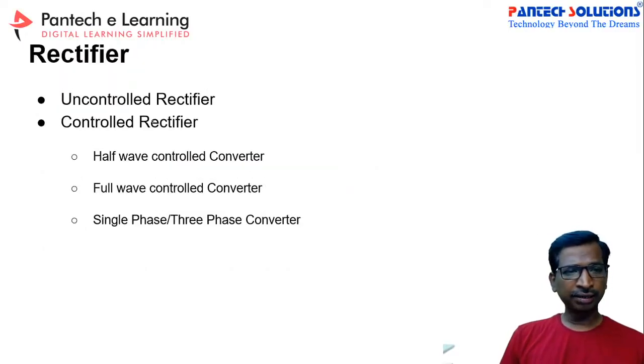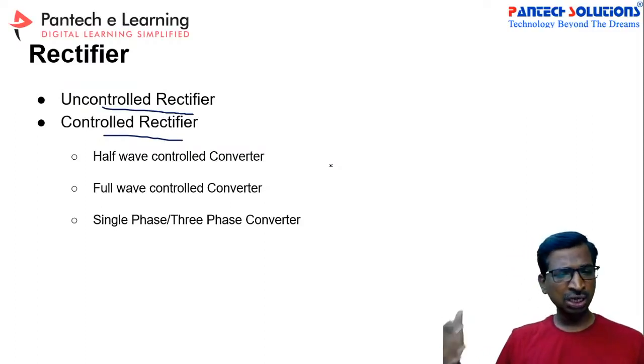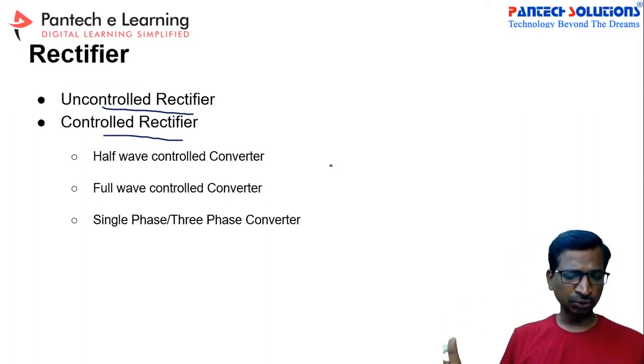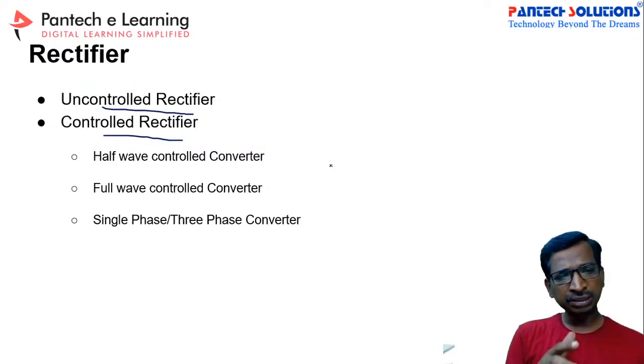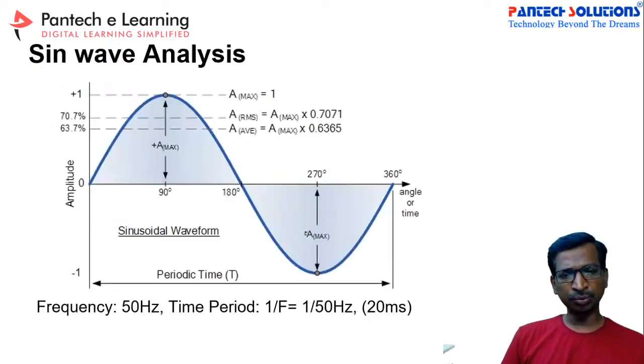Now in the rectifier, we can call it an uncontrolled rectifier and a controlled rectifier. Again there are a lot of types. We will discuss in detail what controlled and uncontrolled mean in the rectifier session. For simplicity, I am just exploring these concepts: half wave rectifier and full wave rectifier. We can check this with the MATLAB demo.